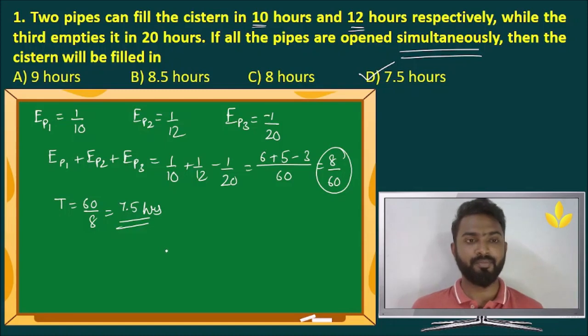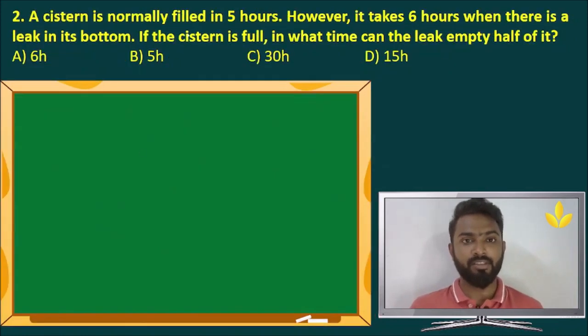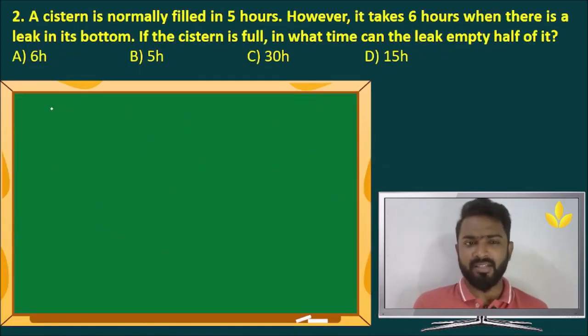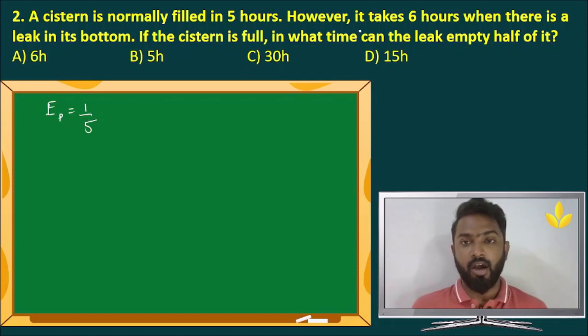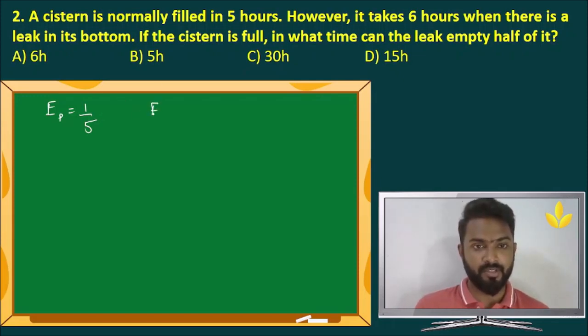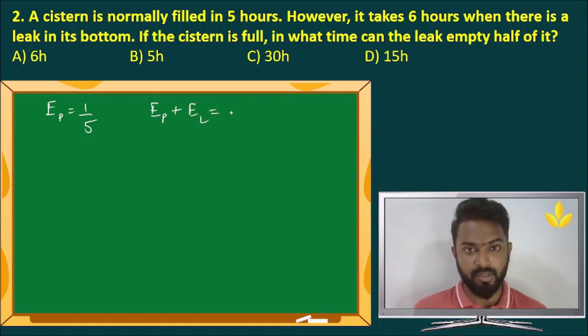Let's move on. A cistern is normally filled in 5 hours. Let's imagine that there is a pipe filling the cistern. So efficiency of the pipe is 1 by 5. However, it takes 6 hours when there is a leak in its bottom. So we have efficiency of pipe plus efficiency of the leak equals 1 by 6.